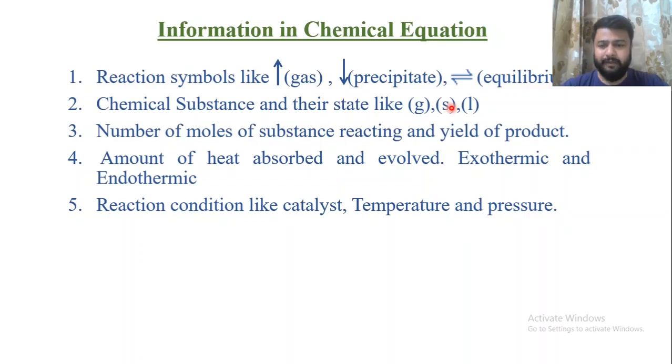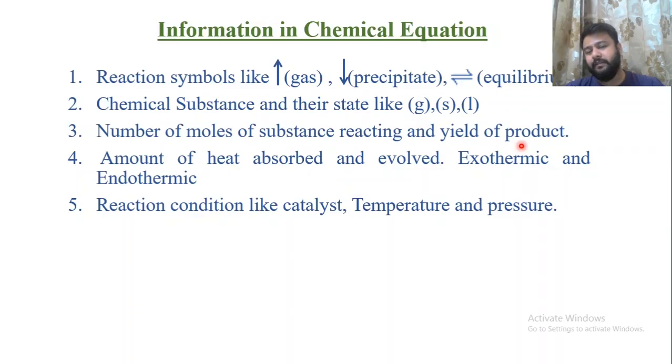If carbon solid is there, we write s for solid. If an aqueous solution is there, that is a substance mixed in water, we write aq in small letters.